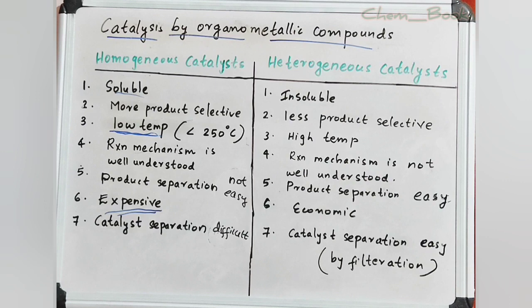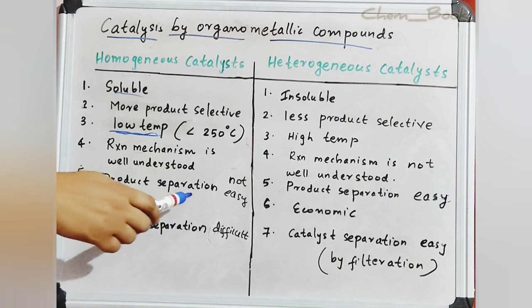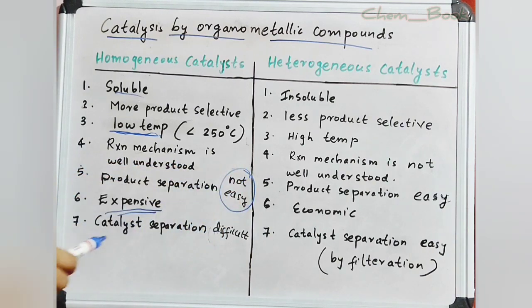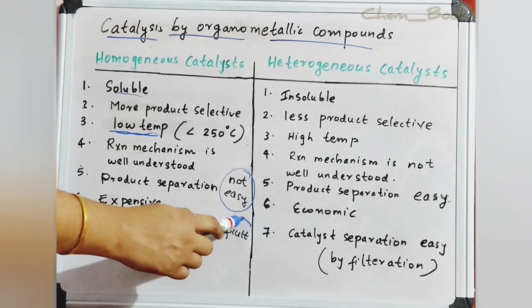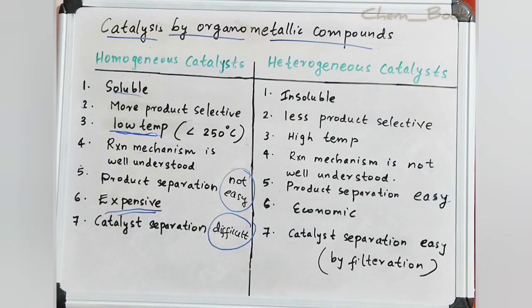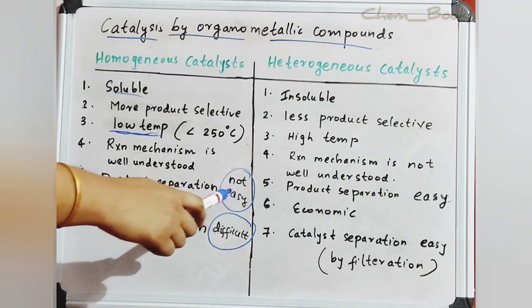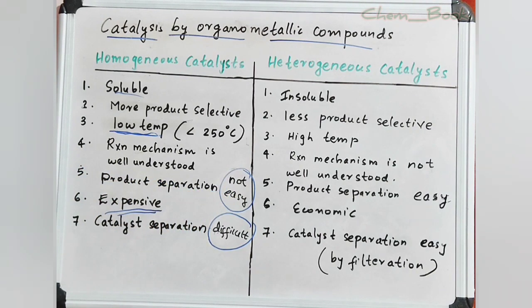For homogeneous catalysts, the reaction mechanism is well understood. Here, the product separation is not easy and the catalyst separation is also difficult. This is an expensive process. Homogeneous catalysis is very expensive in nature. Here the product separation is not easy. That is, if a stable product is formed with the catalyst, then it will be the final product and the catalytic cycle will stop, and it becomes very difficult to separate from the product.